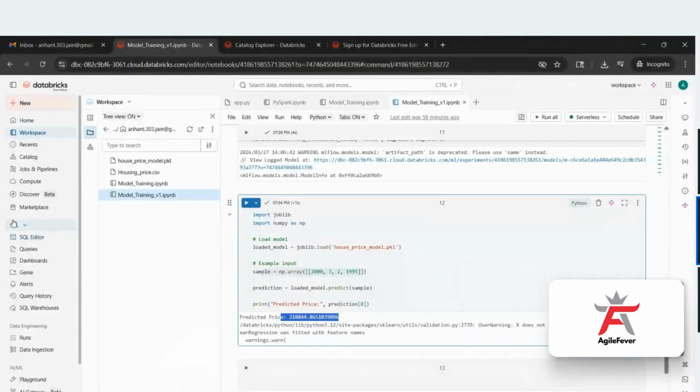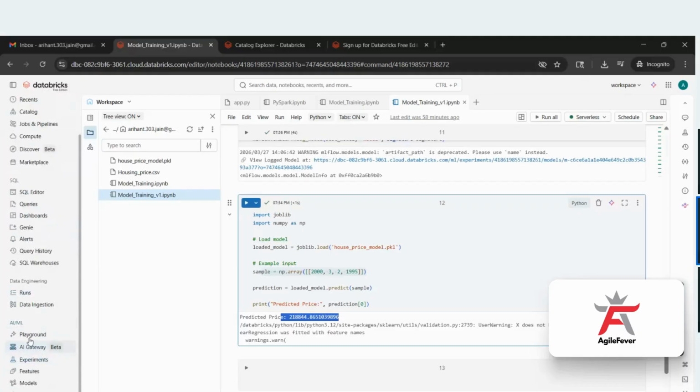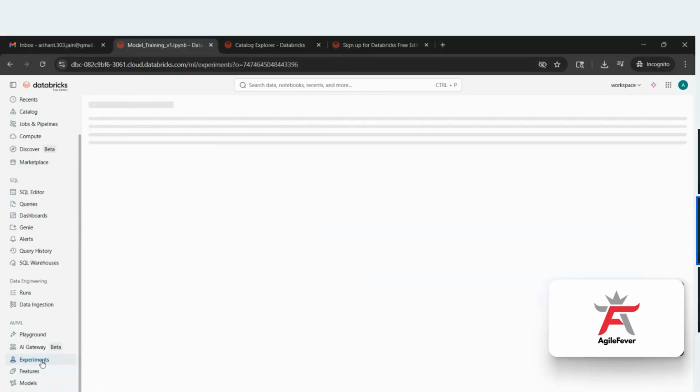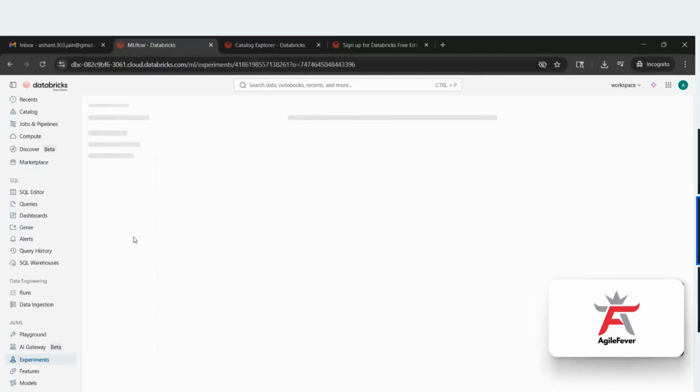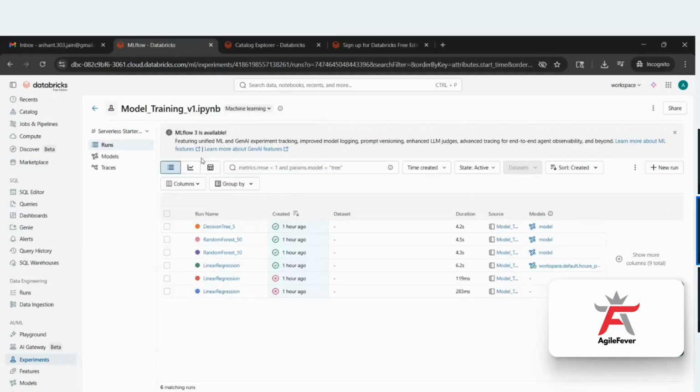On the left hand side, in the AIML section, if you look at the bottom, you will see the experiments tab. When you click on experiments, this was the notebook on which we were working, Model training V1. When you click on this, you will see the different experiments, like decision tree. I was running this program 1 hour back only.